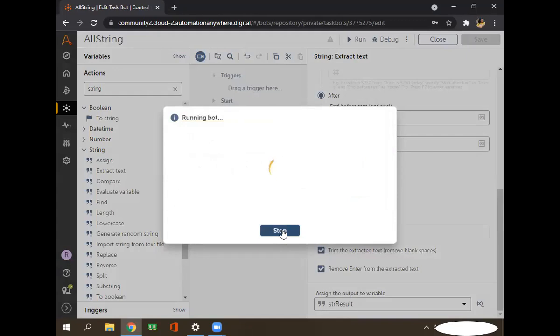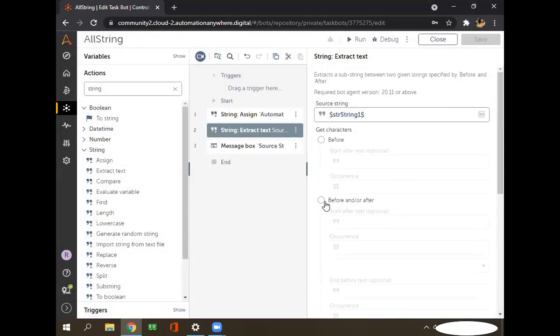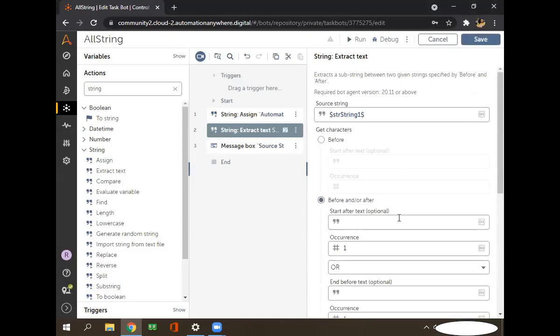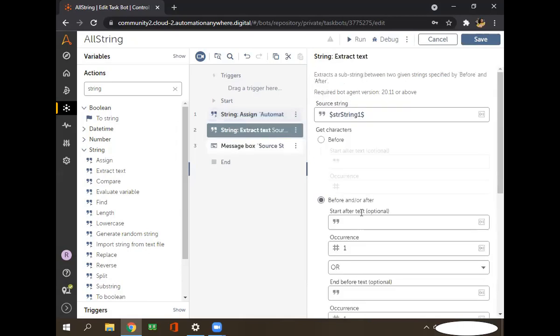So let's check another one, that is before and after. In before and after, now I want to print this anywhere. I want to get this middle value. For that we have another feature in extract text, that is before and after.